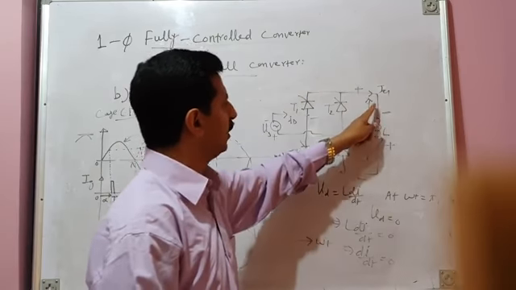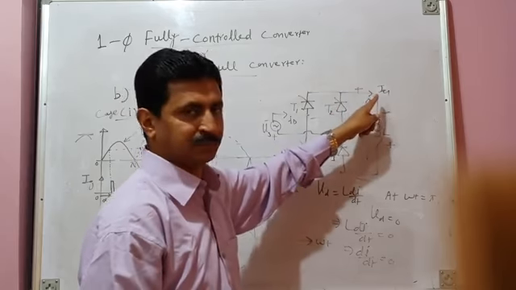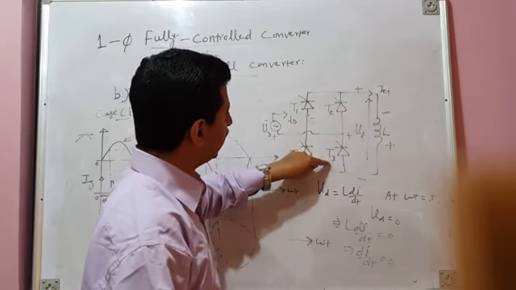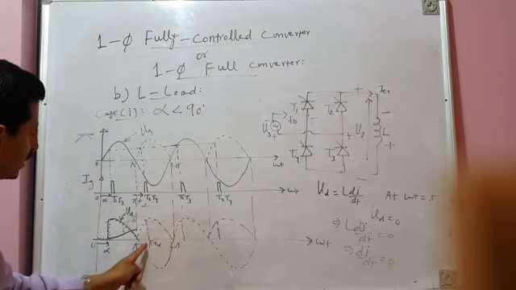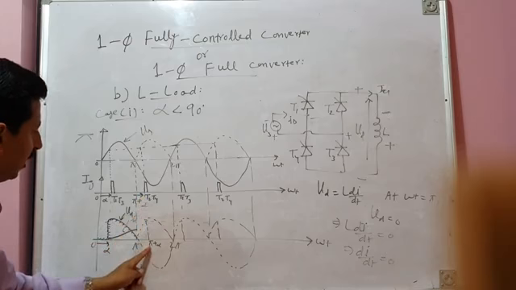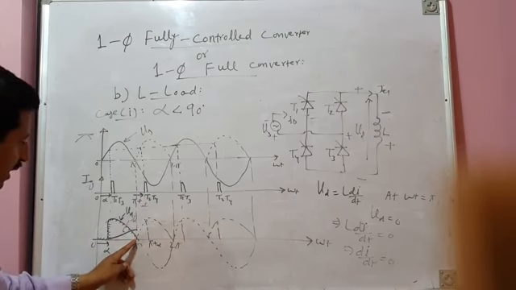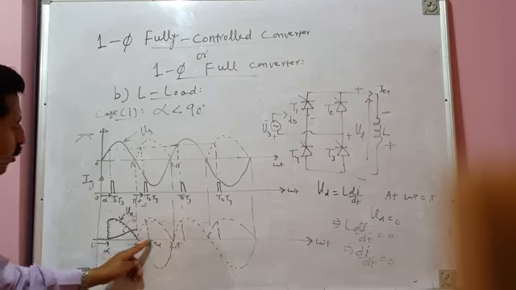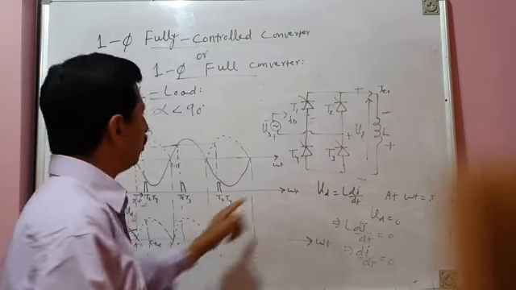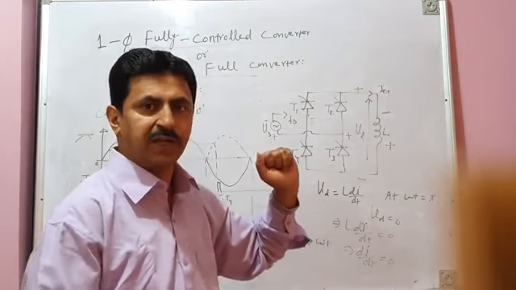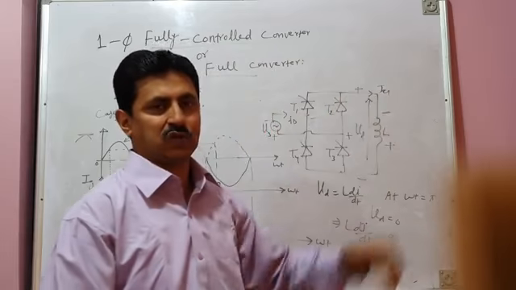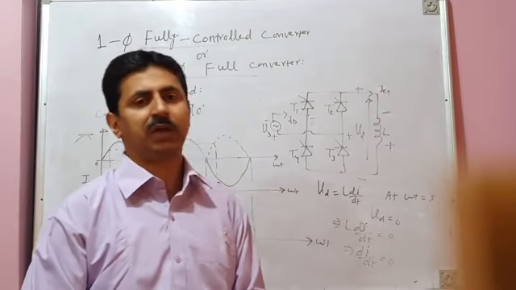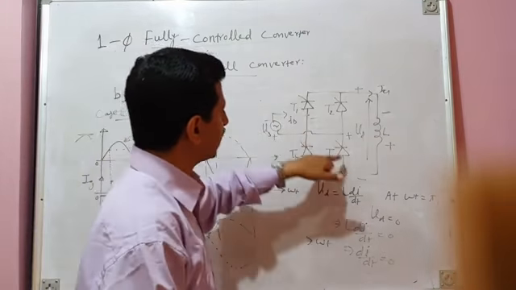What is the other possibility of freewheeling? Through T2, T3. Now we already know that T3 is already on, but T4 is not on. T4 is fired after a delay of alpha electrical degrees at pi plus alpha, but we are considering this period, pi to pi plus alpha. So from pi to pi plus alpha, T2 is still off, waiting for the firing pulse. So a freewheeling path will not be provided through this also. Therefore, the only possibility for current to flow is to follow the same path.